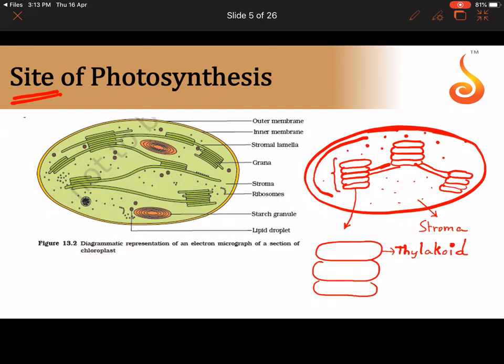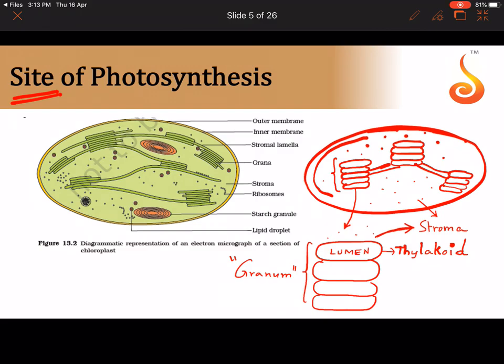It is called a thylakoid, and the space inside the thylakoid is called the lumen, and the space outside, like we saw, is the stroma. So remember that one entire stack, made up of these disc-shaped membranous structures, is referred to as the granum. Correct? So one entire stack is called the granum, and each membranous disc-like structure is referred to as the thylakoid. It is very important to know what I'm saying right now to understand the further processes.